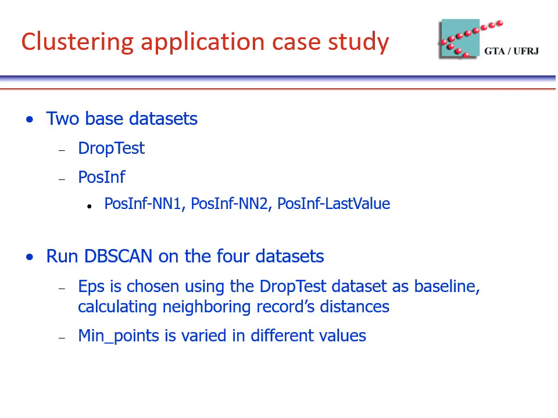For this study, we used two base datasets. In the drop test dataset, we delete all records with missing values. And in the post-inf dataset, instead of removing records with missing values, we use the imputation methods presented before, resulting in three datasets: post-inf NN1, NN2, and post-inf last value. Finally, we run DBScan on all four datasets. The EPS parameter is chosen using the drop test dataset as baseline, calculating neighboring records distance, and the mean point is varied in different values.